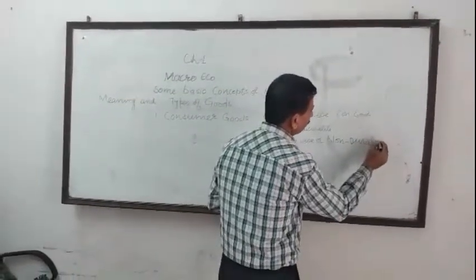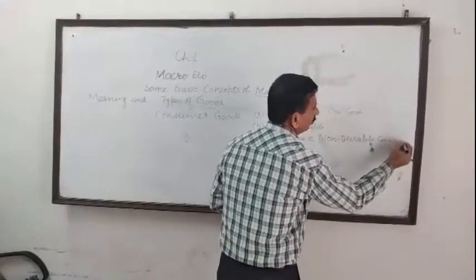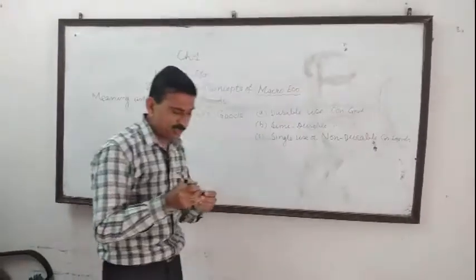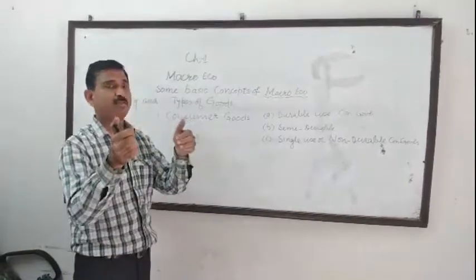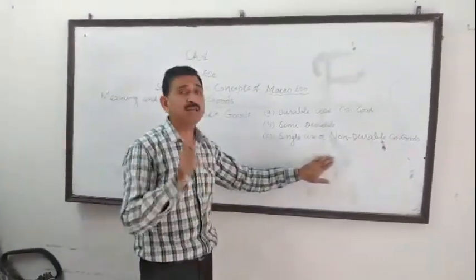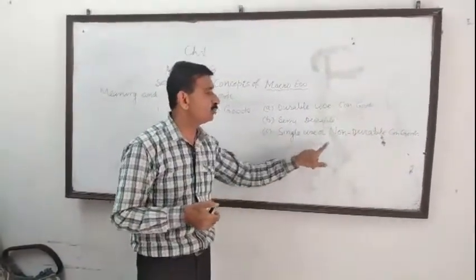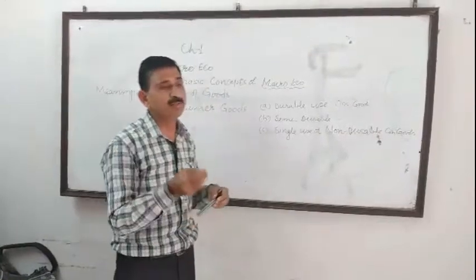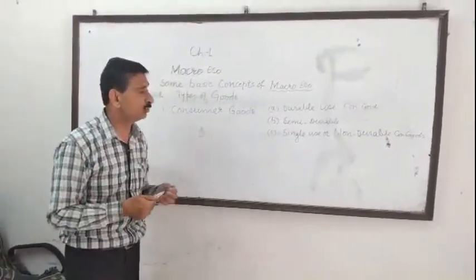Non-durable consumer goods are those goods which are used by a consumer one time, during a single act of consumption. For example, biscuits, bread, milk, these are all known as single use consumer goods.